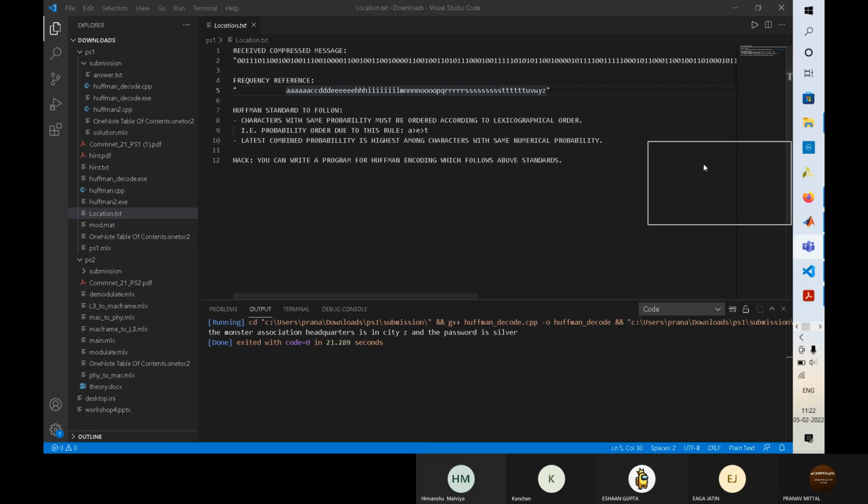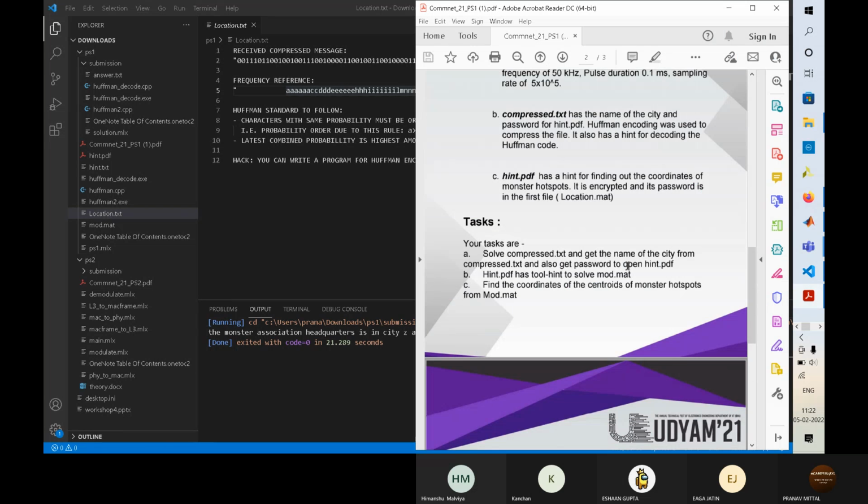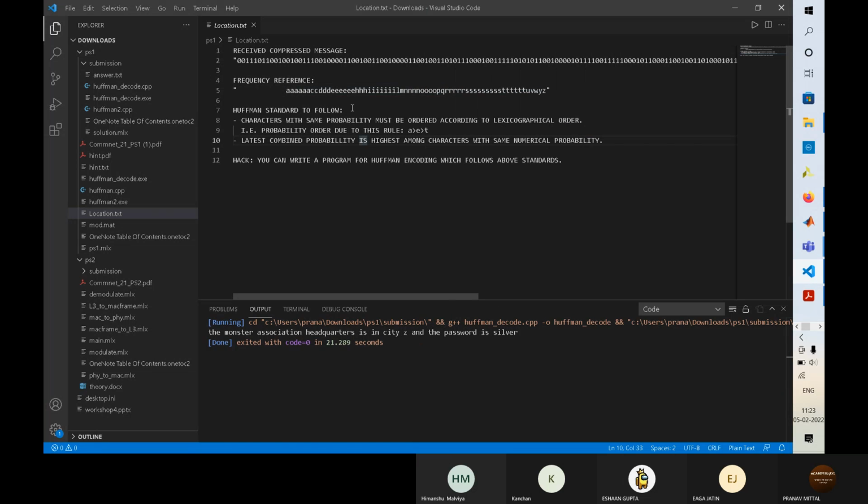So let's start with the PS. The first thing was to solve the compressed.txt, get the name of the city from compressed.txt, and also get the password to open hint.pdf. So this was the compressed.txt file. In this you can see the compressed message, the frequency reference, and the Huffman standard to follow.